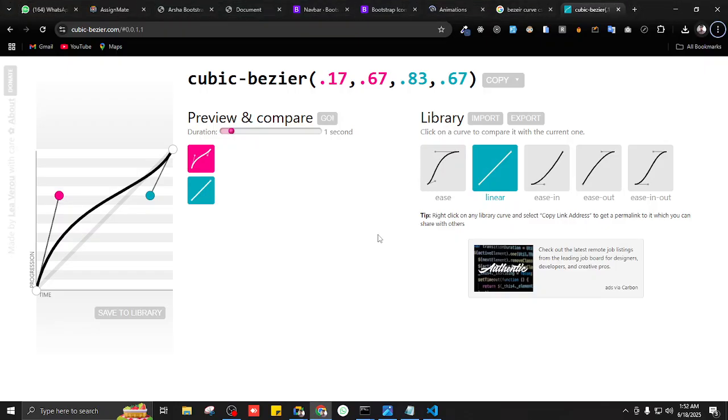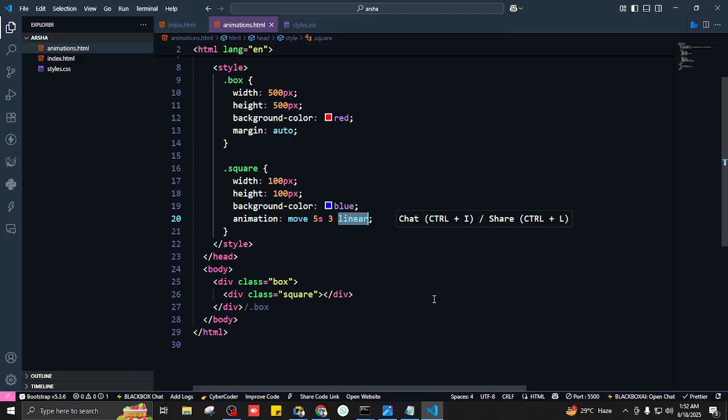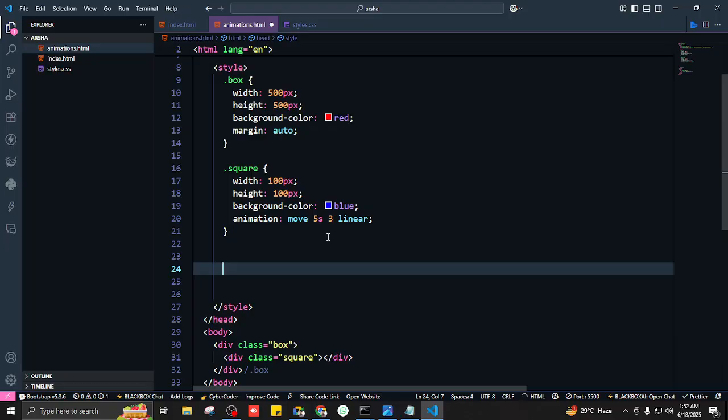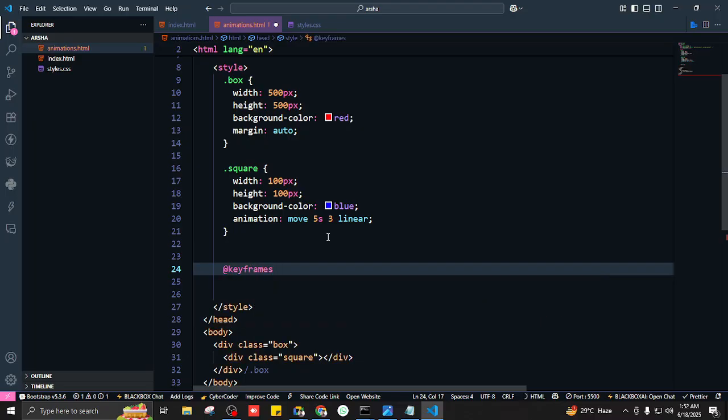Yeah, that's it. But nothing's going to happen. Why is that? Because we have only said that we are going to apply the animations, we haven't applied it. So in order to apply the animations, we have a thing called @keyframes. If you want your animation to work, after writing keyframes, you put a space and then write the name of your animation. What's the name of our animation? Was it square move, or I'll just write move?